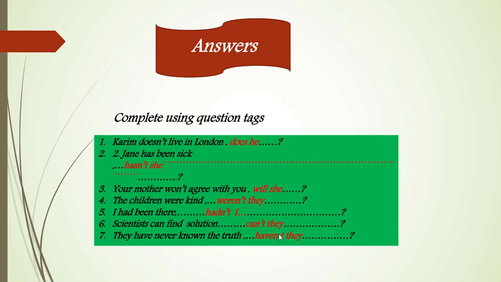positive: have they? I'm sorry, I made a mistake here. We have to cross out haven't and write have they. Please excuse me. Why? Because here they have never known, and never means it's negative, so the question tag will be positive: have they, not haven't.